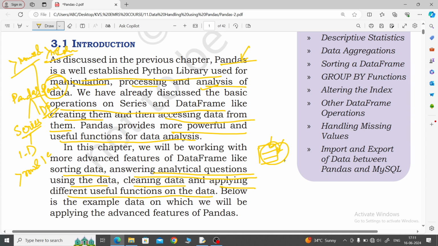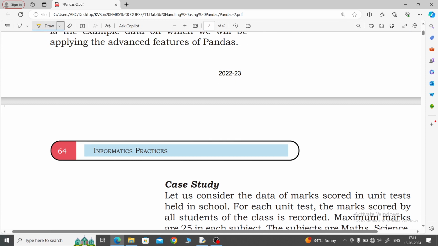आप उसको कितना यूजफुल बना सकते हो, उससे रिलेटेड जो भी क्वेश्चंस आपके मन में आएगा उसका आंसरिंग आपको यहाँ पे मिल जाएगा. How to sort the data. Sorting the data, you know that we can sort the data in ascending and descending order. So this is the advanced feature of Pandas.